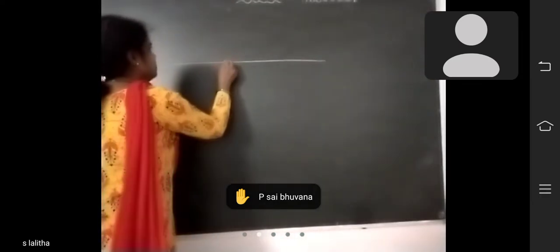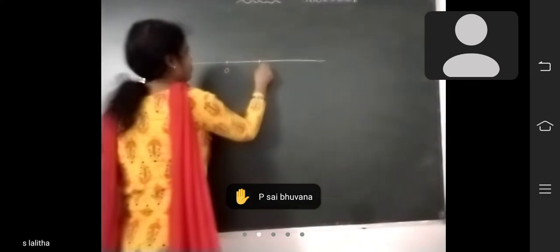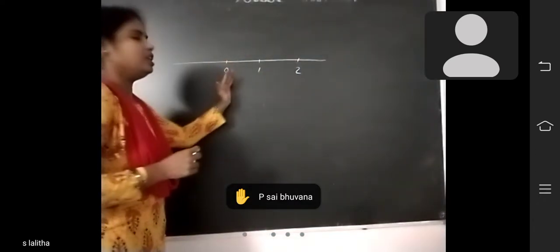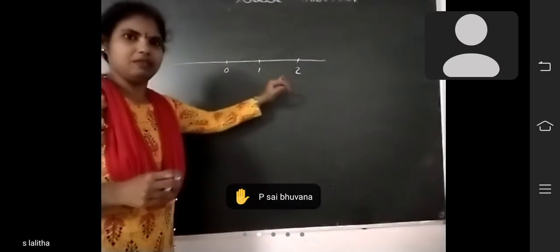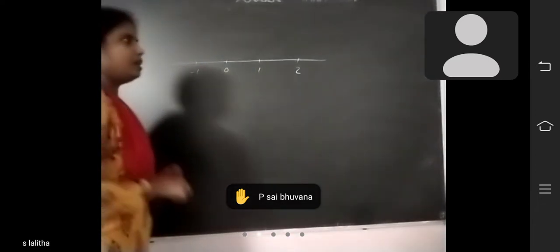Here 0, 1, 2. You can divide the number line with equal distance units. Here minus 1.